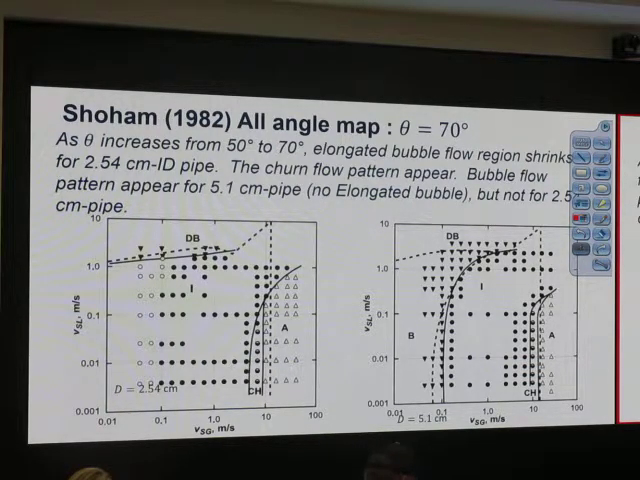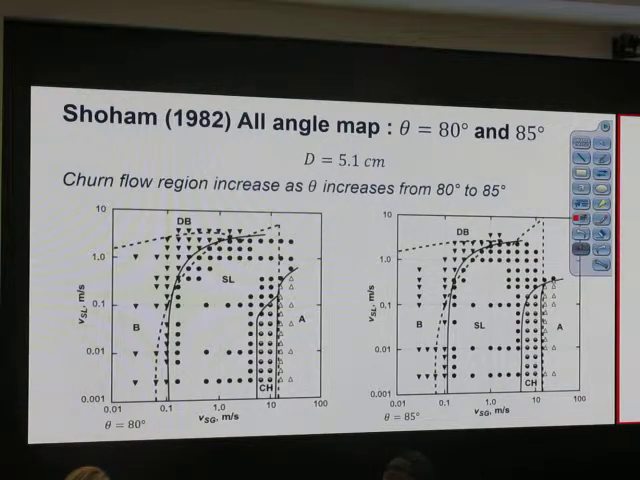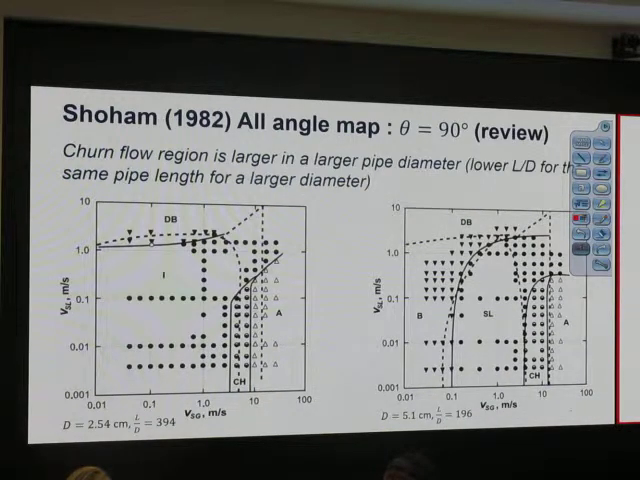Something new can pop up. Right, this is 80 degree, 85 degree, 90 degree. So large pipe we have bubble flow and small pipe we have just intermittent flow. Question for me? No question for me, okay?